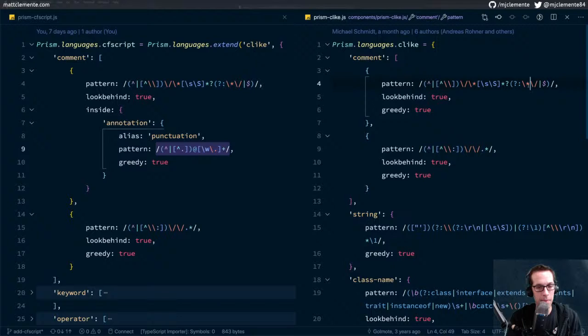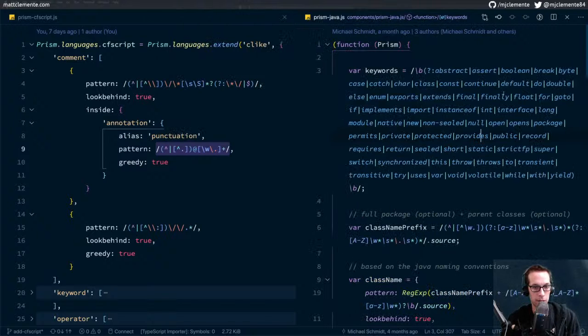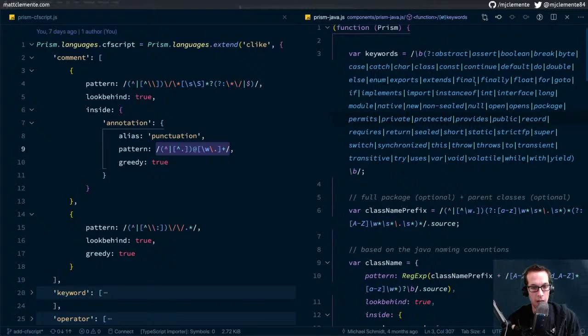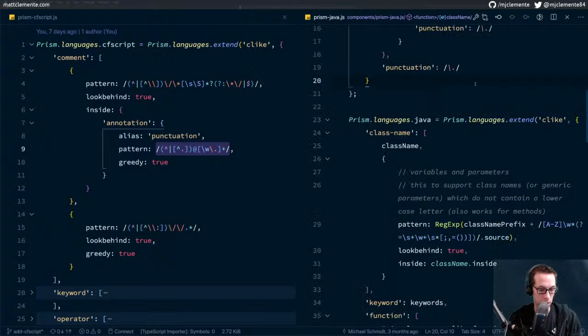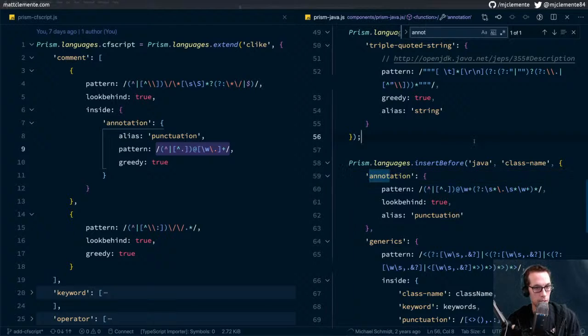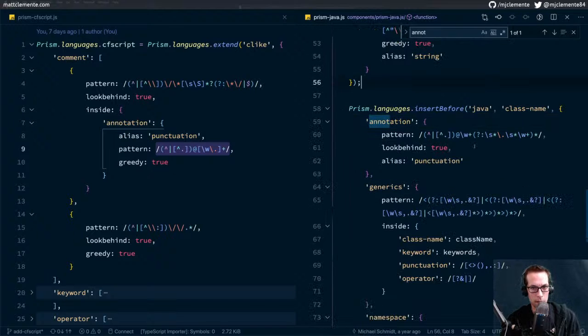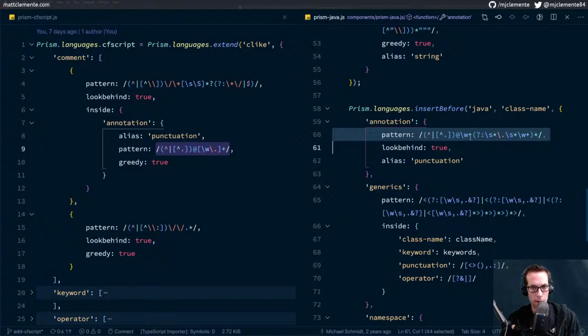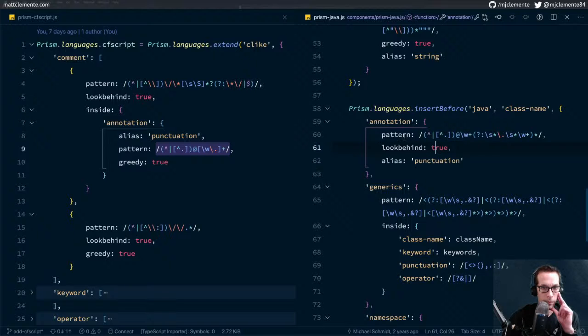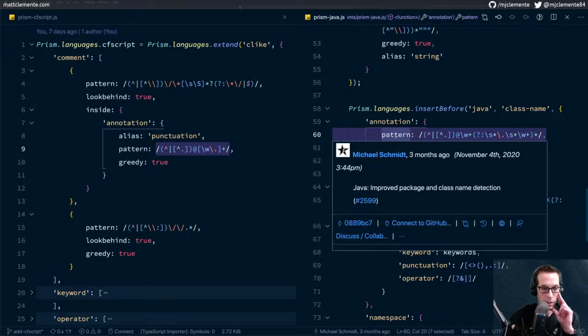What's happening? I think what it's doing is the Javadoc style highlights annotation. Now this looks a bit more complex than what I had. I'm just wondering when this was changed. Let's look for annotation in here. And this was done when? Come on, VS Code, tell me it was done 3 months ago.